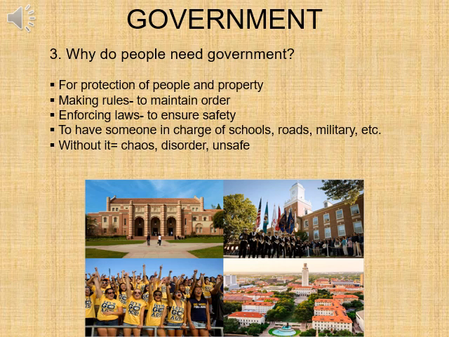These are all programs run by the government. It also helps to have someone in charge of schools, roads, and the military. Without it, you can see in some countries that have destabilized governments, there's usually complete chaos and disorder, and it's really unsafe for its citizens, especially women and children and the elderly.